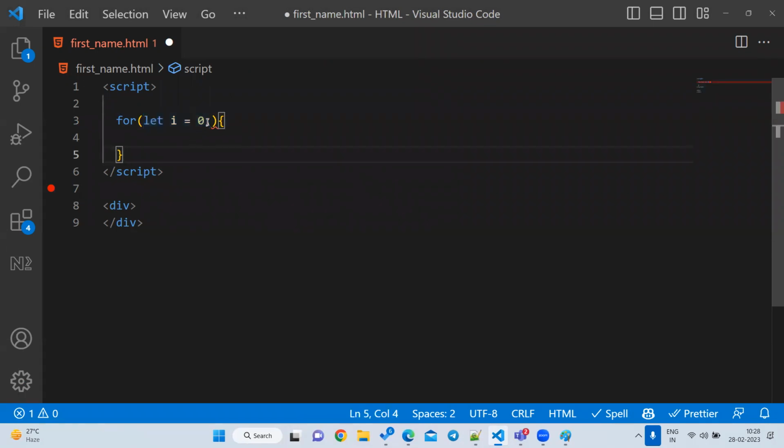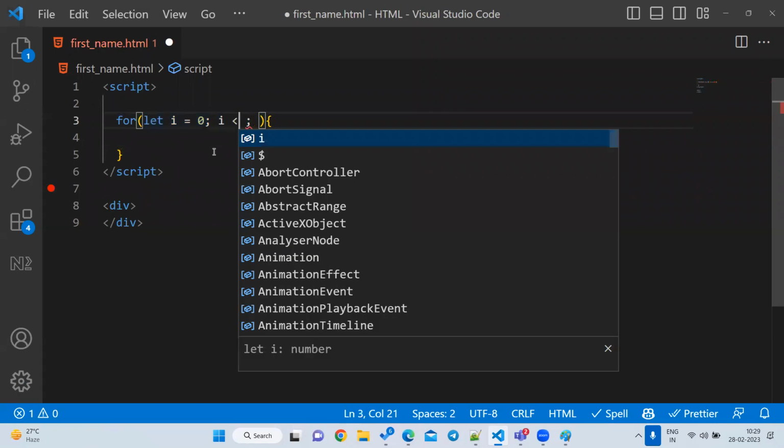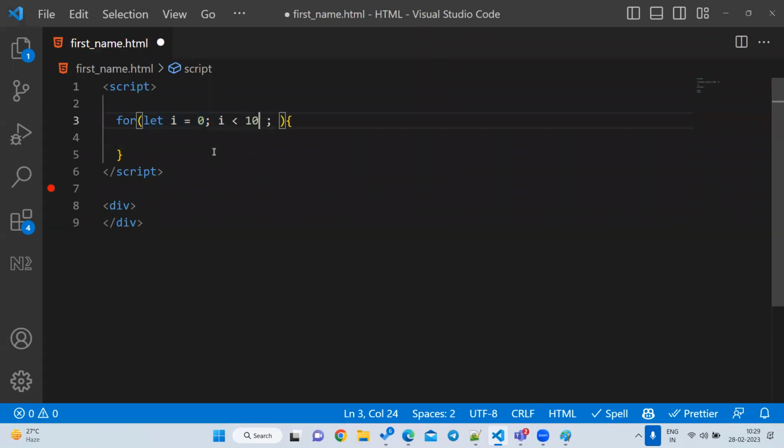The second part is the condition. What is the condition? How many numbers do I want to print? Only 10. I don't want to print more than 10. That is the reason I will say i < 10. This is the condition, right? My initial value is 0, and I am checking it against 10. That means i should be less than 10. Correct, right?